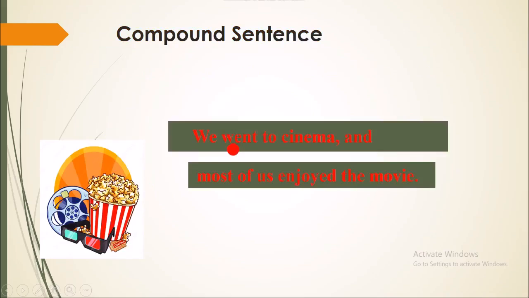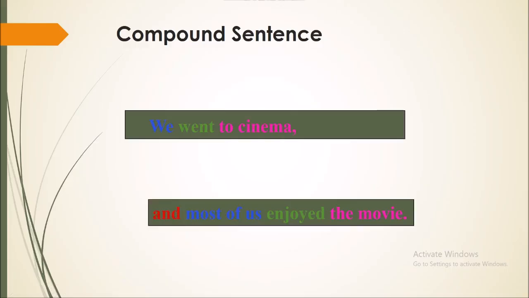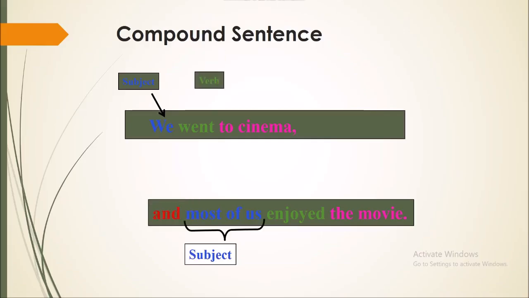Here is an example of compound sentence. We went to cinema and most of us enjoyed the movie. We, a subject, most of us also subject. Went to cinema is a verb. Enjoyed is a verb as well.